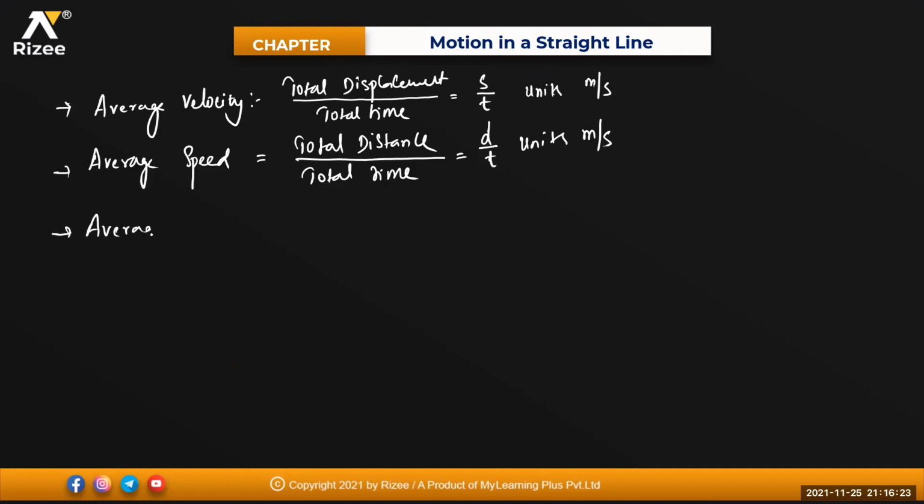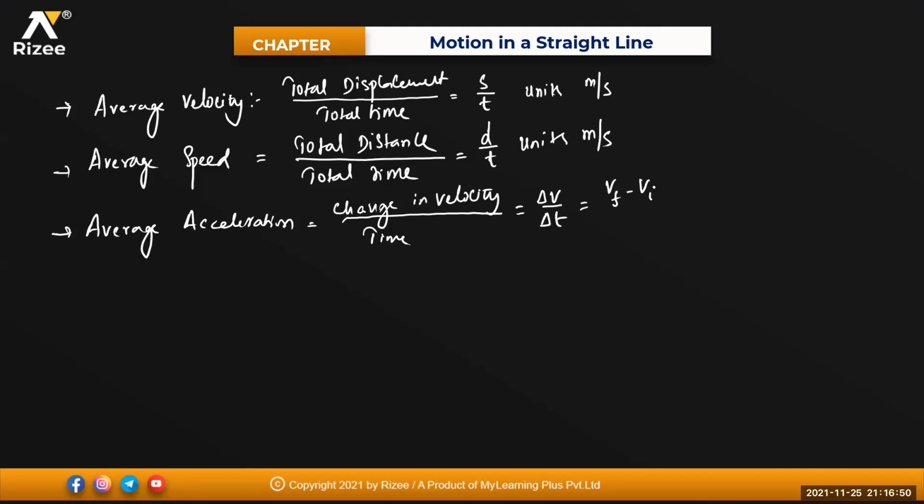Average acceleration. What do you mean by acceleration, beta? Change in velocity divided by time. So that is equal to delta V divided by delta T. That is average. Or else we can write this one as final velocity minus initial velocity divided by T. Okay.